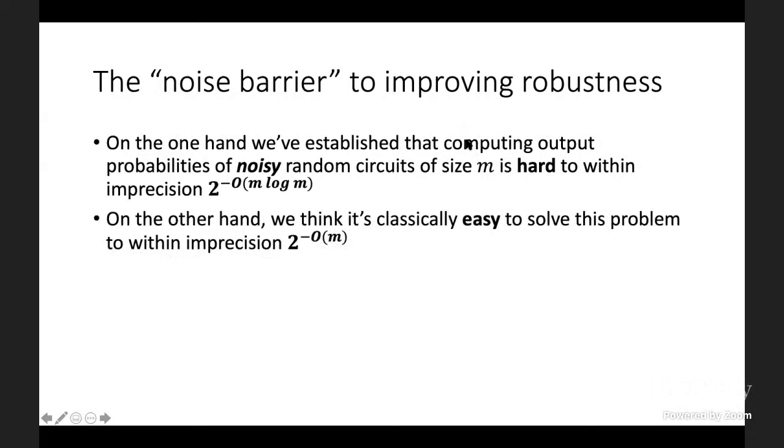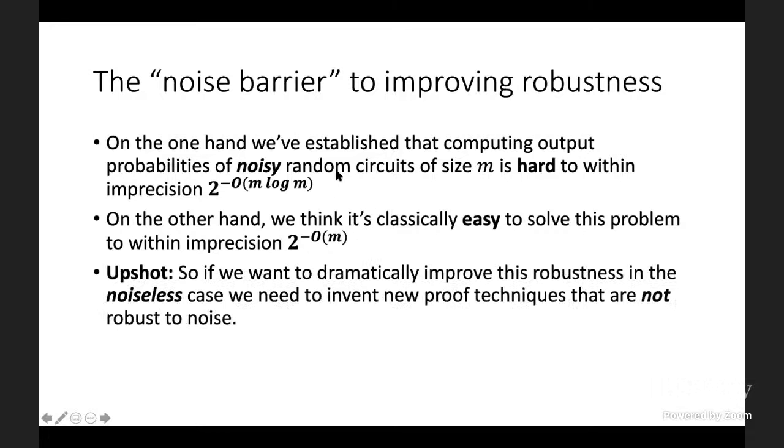But then on the other hand, we think it's classically easy to solve this problem trivially within imprecision 2 to the minus O of m. So what this is saying is that in the noisy case, the hardness result is essentially tight. You can't hope to improve this hardness result by more than a log m factor in the exponent, since we have easiness at imprecision 2 to the minus O of m.